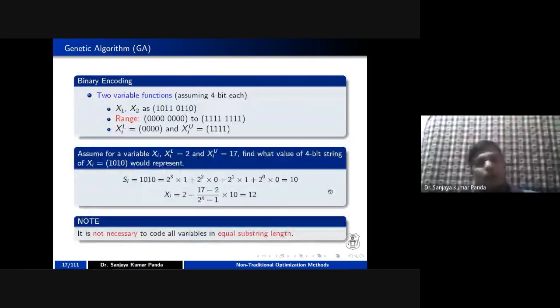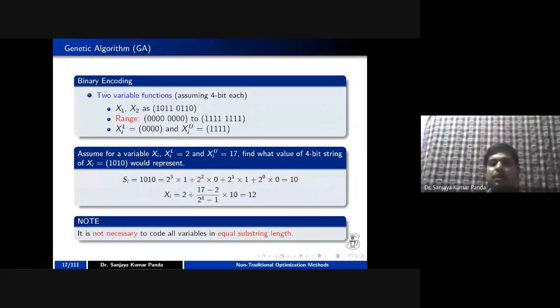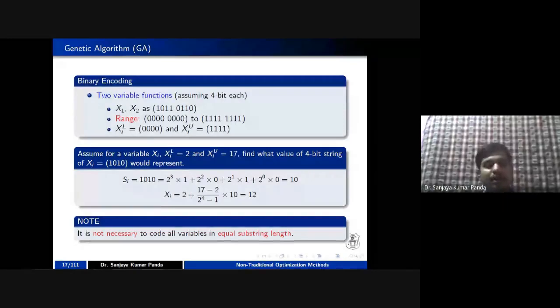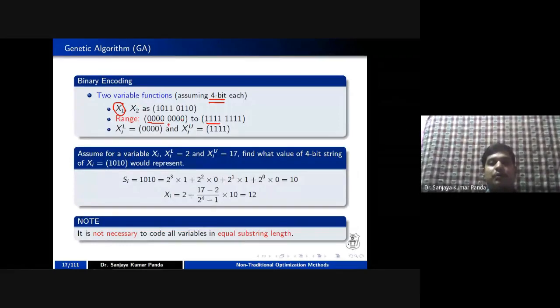Similarly, you can go for a 2-variable function. You cannot say that a particular function is single variable. Whenever you are going for a multi-objective function, you are relying on 2 different functions, one is f of x1, another is f of x2. So here you can see I am representing each variable by a 4-bit string. So x1 can be represented from 0000 to 1111, and x2 can be represented from 0000 to 1111. This is the range you can select for the variables x1 and x2.